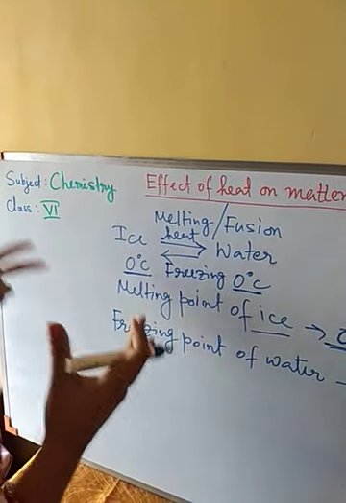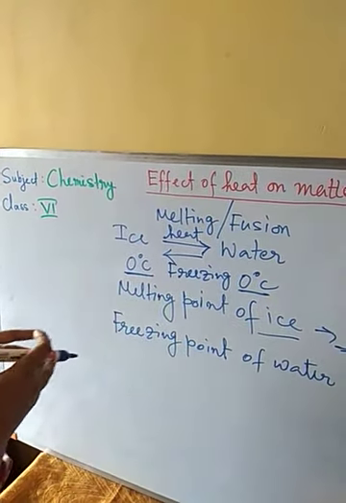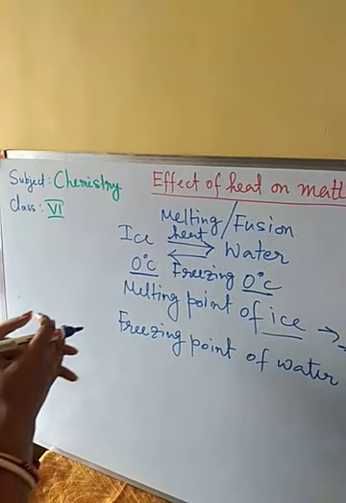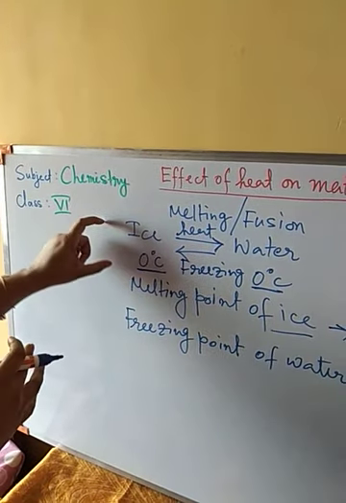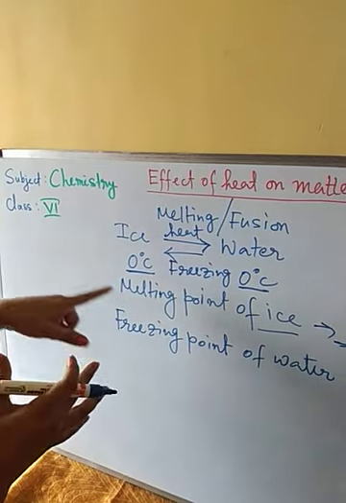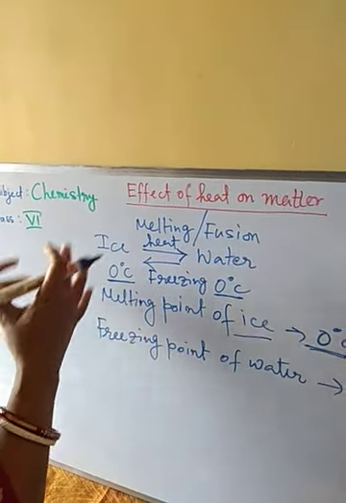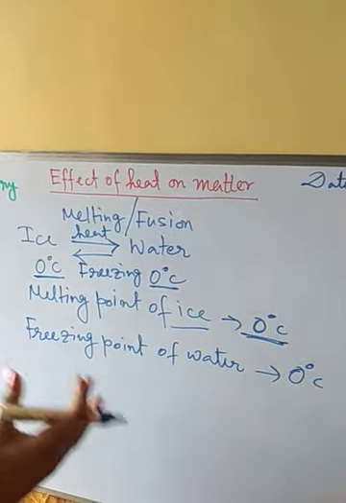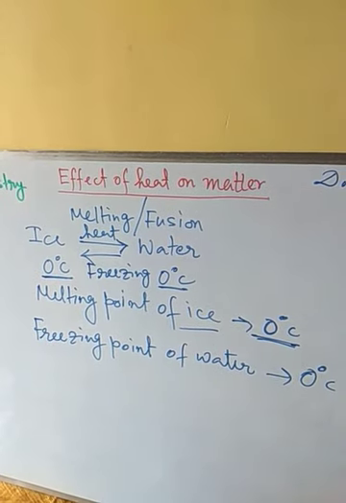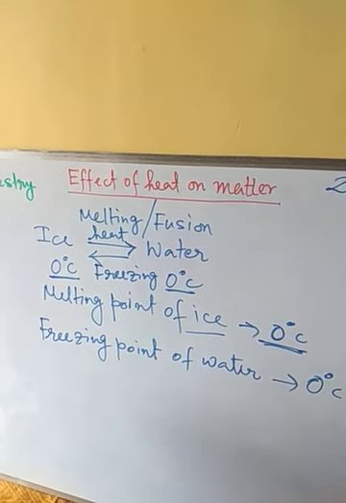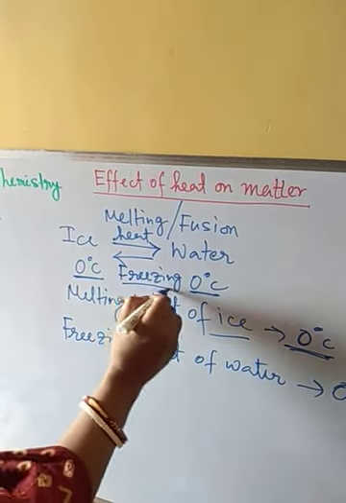So the heat is not increasing the temperature. At this point of time, the temperature of ice and water both remain the same. When all the ice has been converted into water, only then will the temperature of water increase. The same thing we get during the freezing of water.